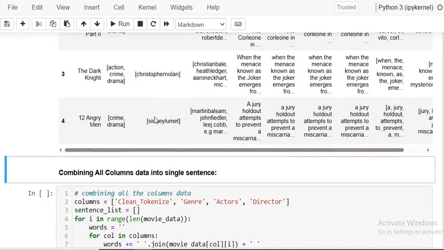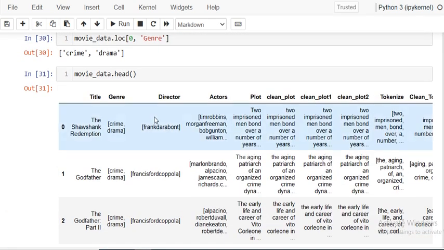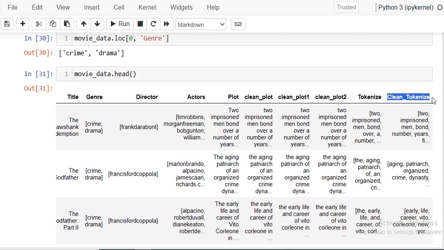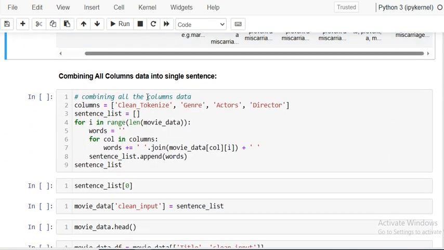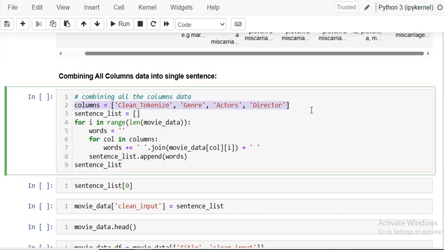These four we have to combine, right? Now what I will do, I will join these genre, director, actor, and clean tokenize columns, creating a single sentence. For that, I'm writing this for loop where it will consider the four columns and create a sentence. For i in the length of the movie data, word is an empty string.